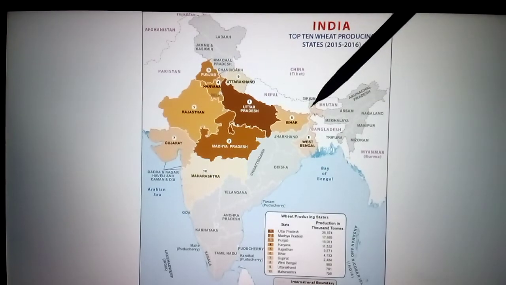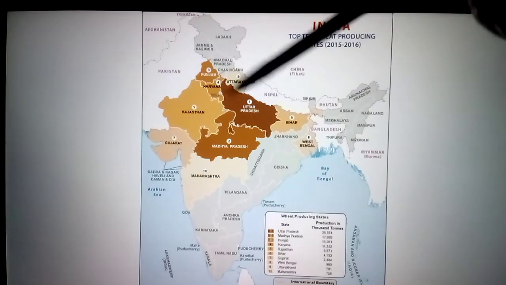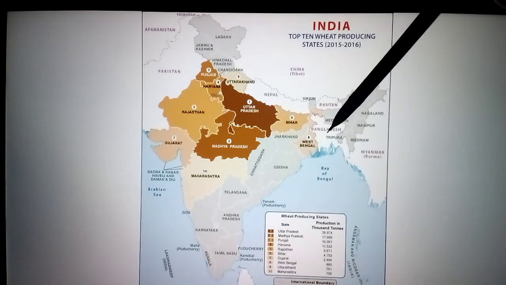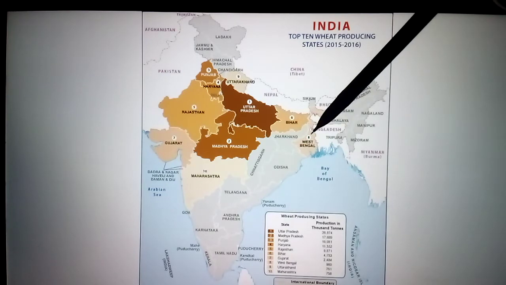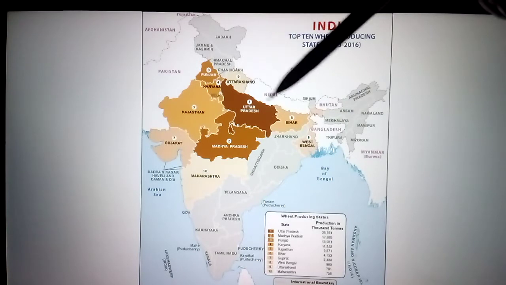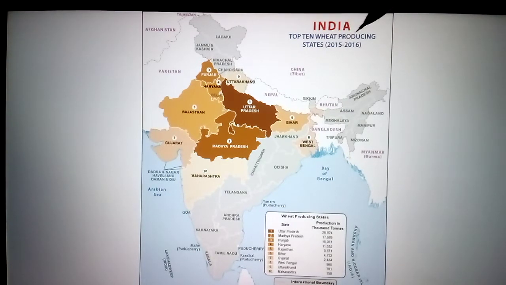Next, sixth place goes to Bihar. Next, seventh place goes to Gujarat, West Bengal. Next one, Maharashtra. These are the leading producers of wheat.